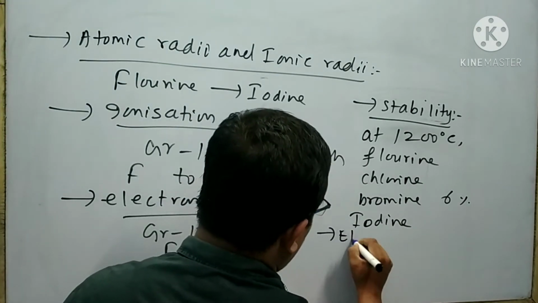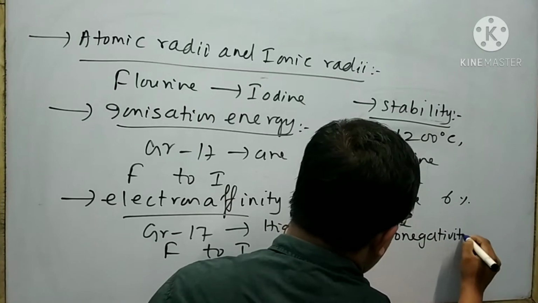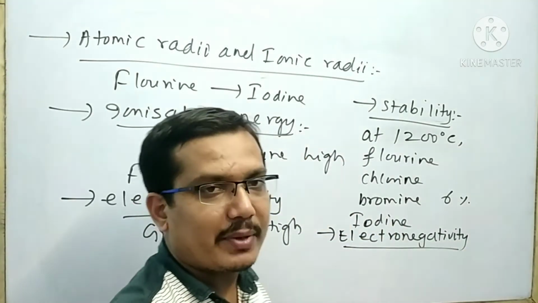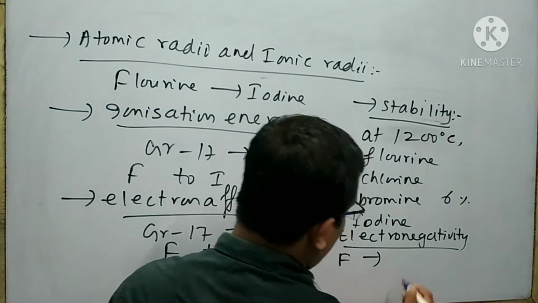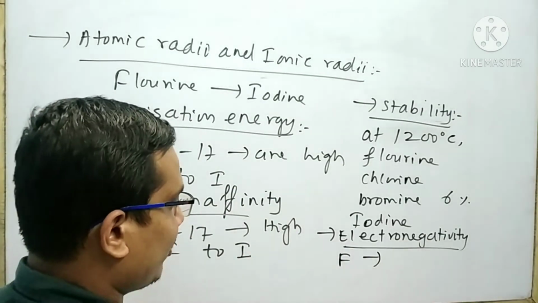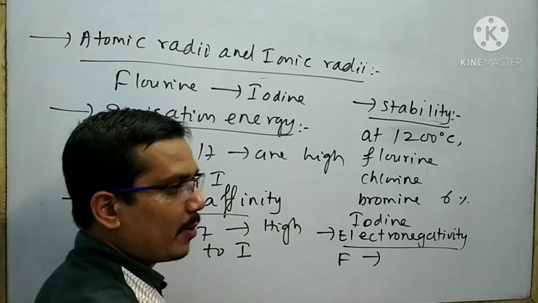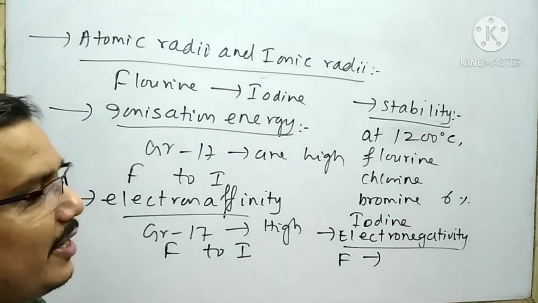Next is electronegativity. The electronegativity of halogen elements is high; in the periodic table, fluorine has the highest electronegativity. The electronegativity goes on decreasing from top to bottom of the halogen family.